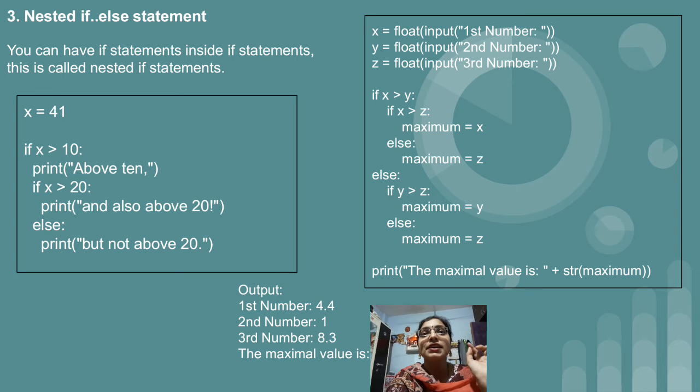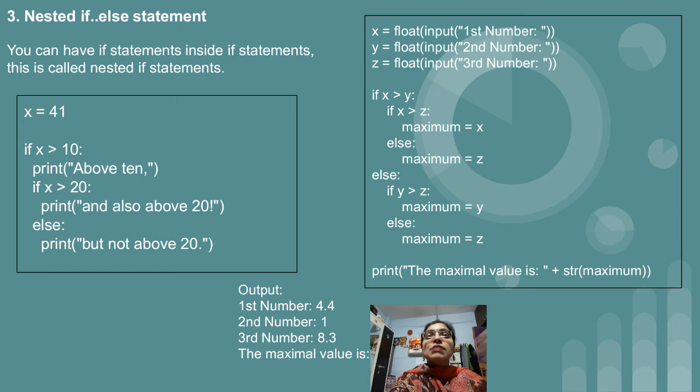So if x greater than 10, then we want to display something. Exactly below that display message, if we are writing an if condition, it means we have a condition which is inside the previous if. So again we will check x greater than 20. So 41 greater than 20. Actually, in this example, only the first condition is true.